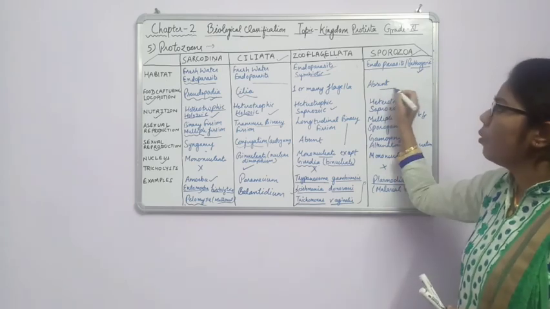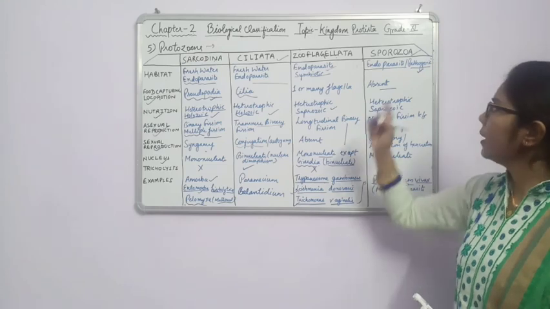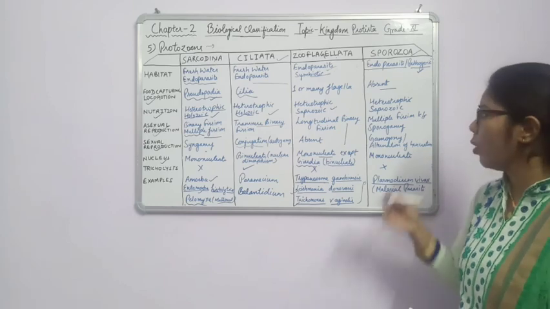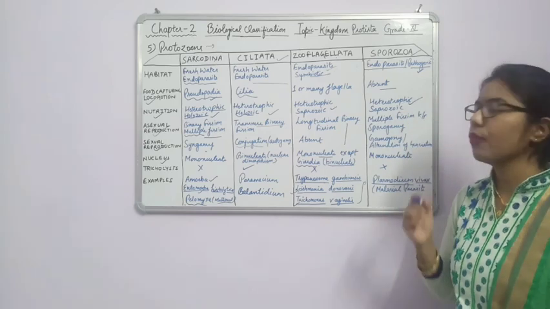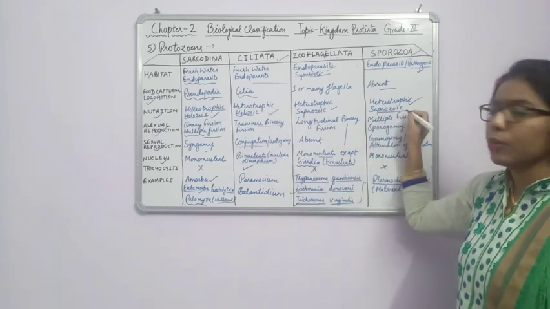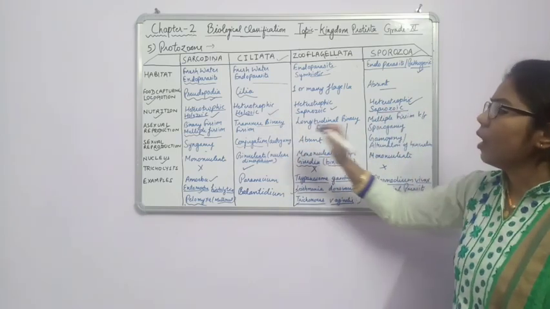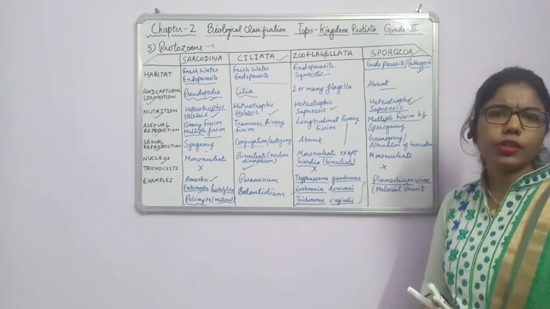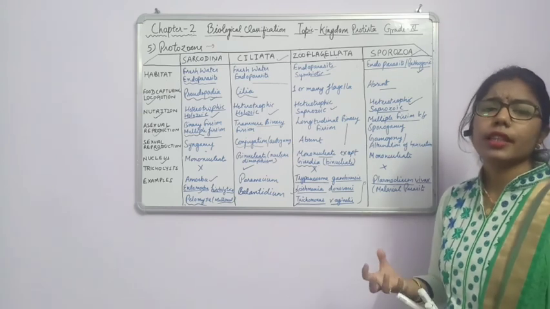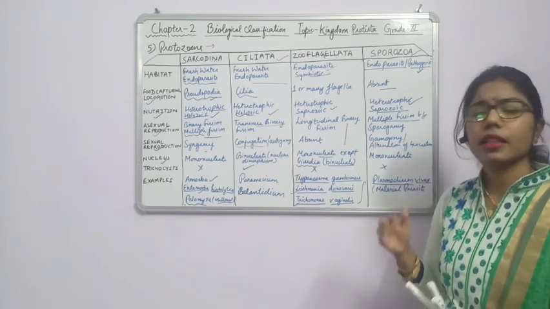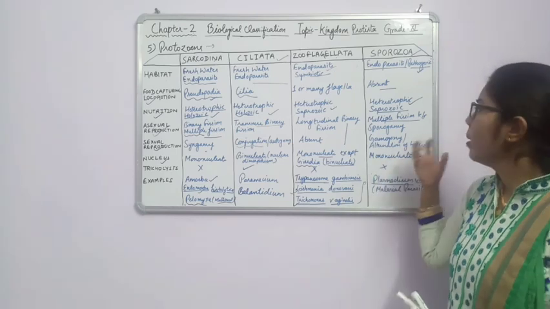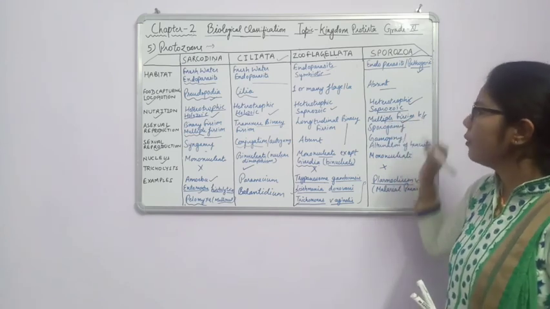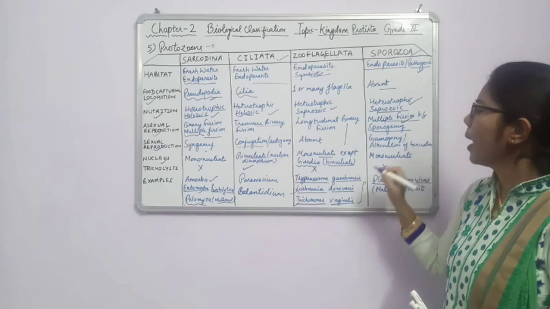Now if we talk about nutrition, we said that it is pathogenic, so it means they are dependent on a living host or another organism. So simply it is a heterotrophic mode of nutrition. Sometimes it can also be saprozoic. Now asexual reproduction is by multiple fission. What is the meaning of multiple fission? In any condition, it will form a cyst-like structure. Inside this, the cell gets divided and forms multiple structures, and when it ruptures, it spreads the disease. So here multiple fission is there, and sporogony, gamogony.